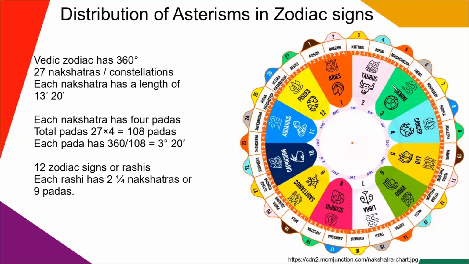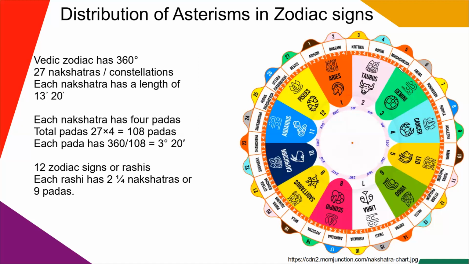The next sign is Gemini. It starts at 60 degrees and ends at 90 degrees in the zodiac. In Gemini, which is ruled by Mercury, we have the following distribution of the nakshatras. We have 2 padas or 2 parts of Mrigashira, 4 parts of Ardra, and 3 parts of Punarvasu.